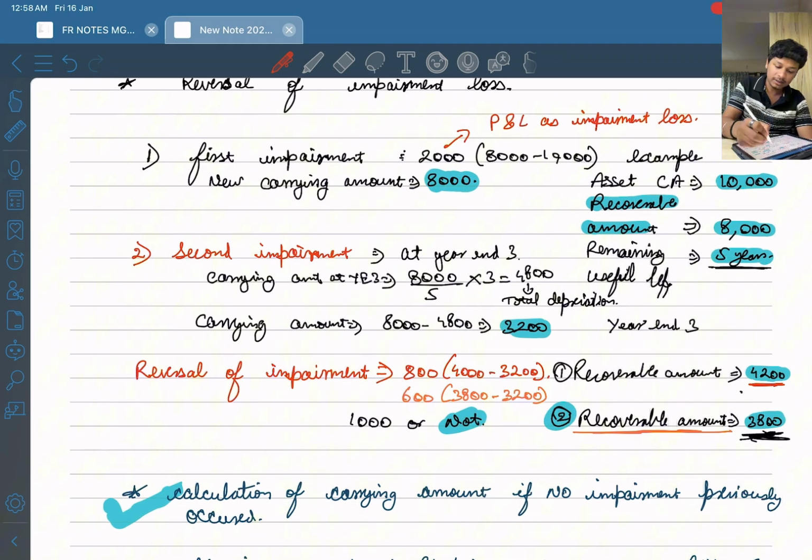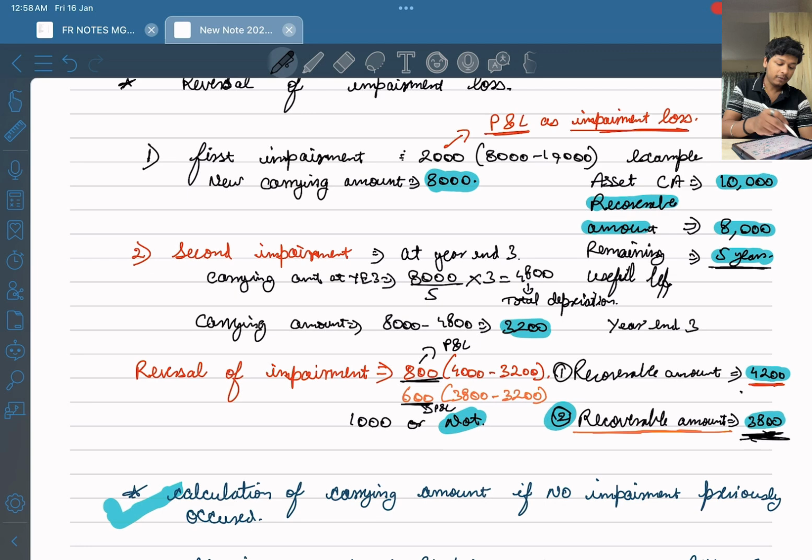But here, previously an impairment loss has been recognized in P&L, so we will recognize the 800 in P&L. Okay, and 600 also in profit and loss, depending on the condition. In first condition will be 800 in P&L, and in the second condition will be 600 in P&L.